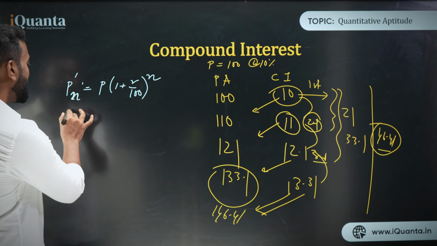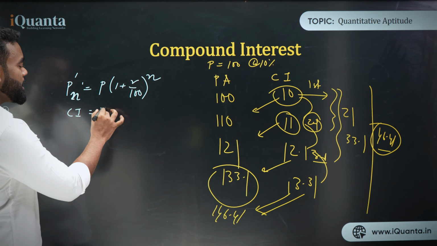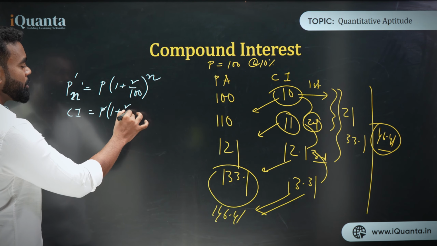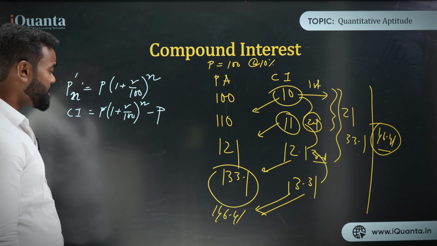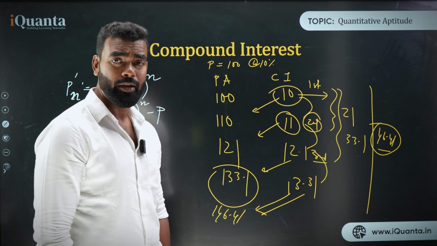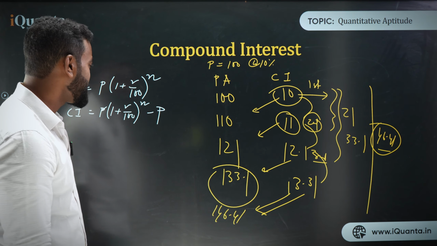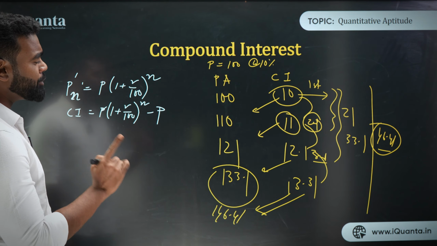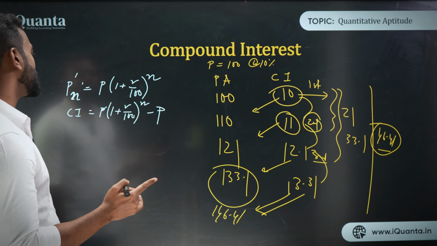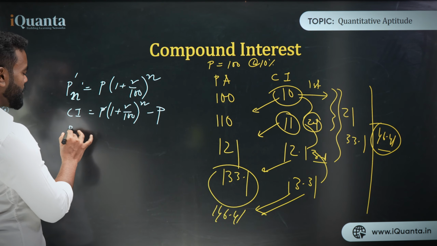And what is compound interest? That is P into 1 plus R upon 100 to the power n, minus P. That is compound interest straight away. Now see whether we are succeeding in both ways, manually and this way, whether it is same or not. We just need to check. So think about the principal amount after 3 years.